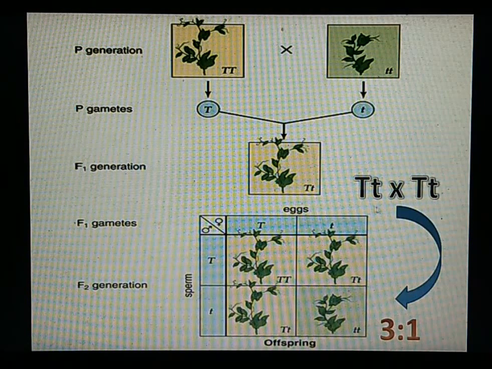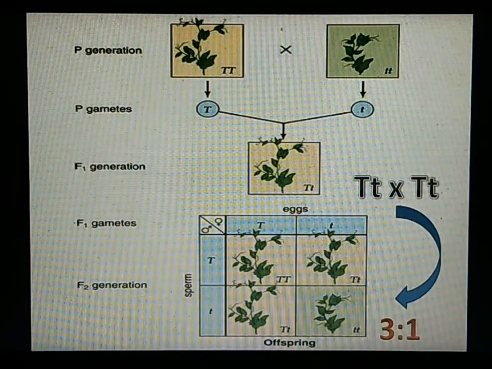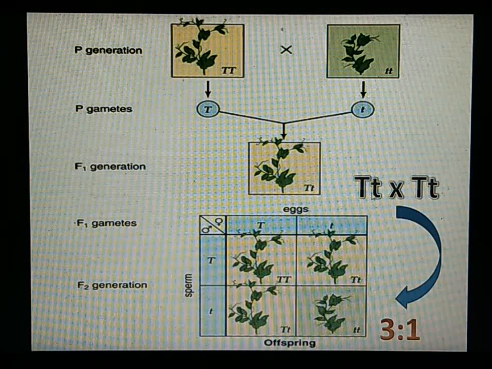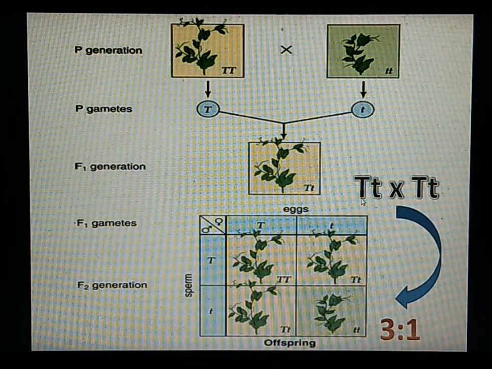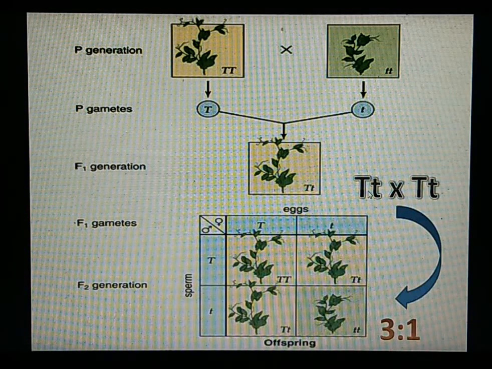It depends on which type of gametes fuse with those of the other parent. So he thought that these factors always remain together, and there is no blending or mixing of these factors. Otherwise, we would not have got the result seen in the F2 generation. That indicated that these factors stay together and there is no mixing.